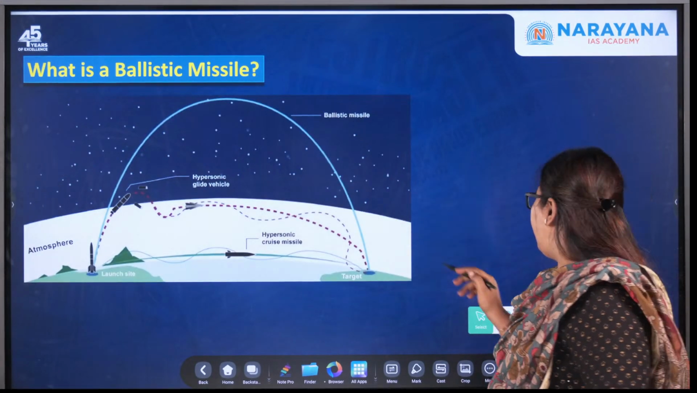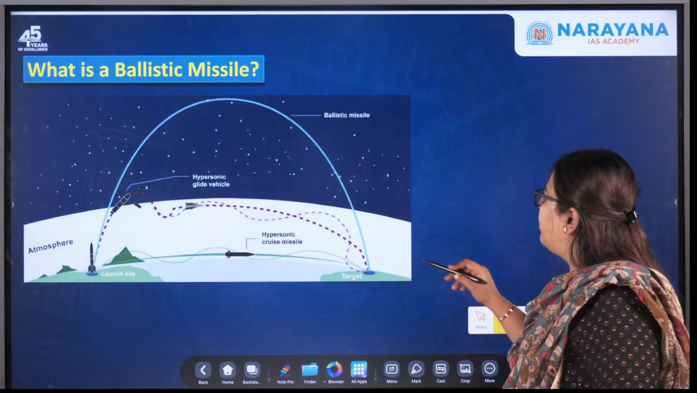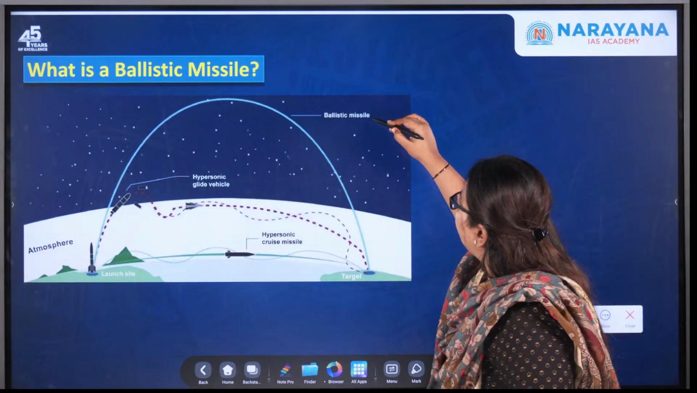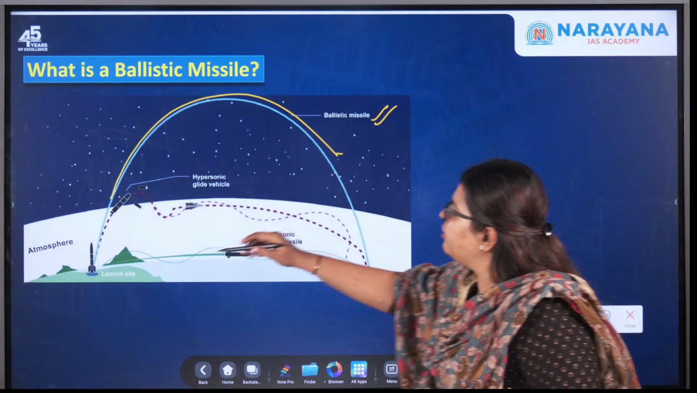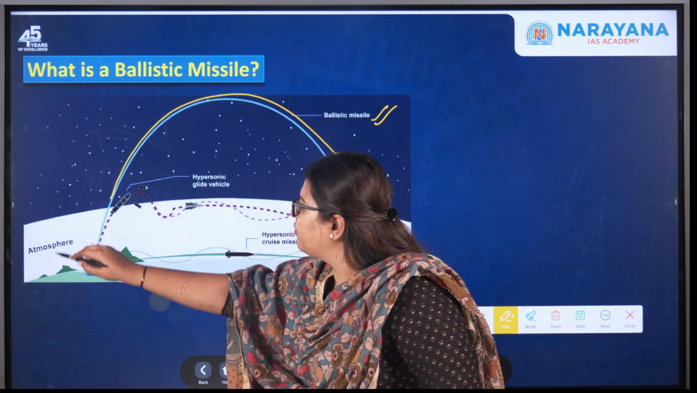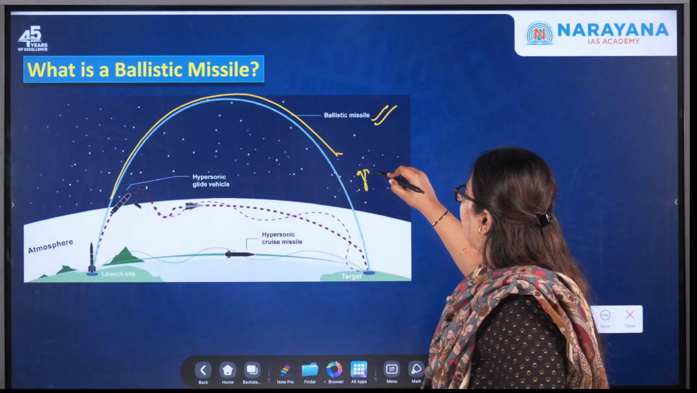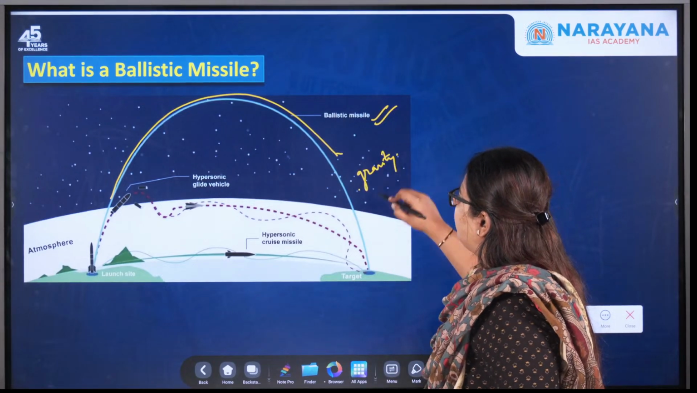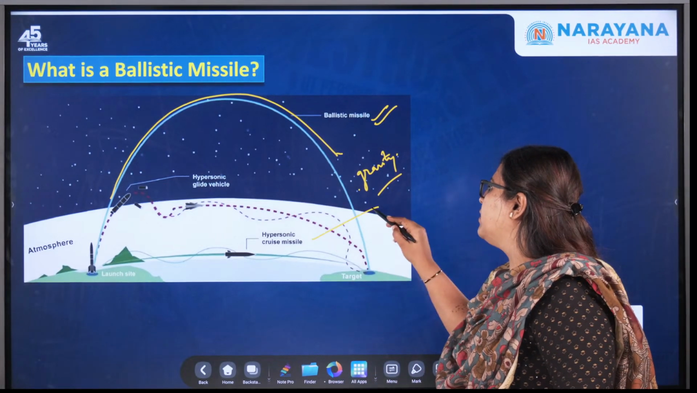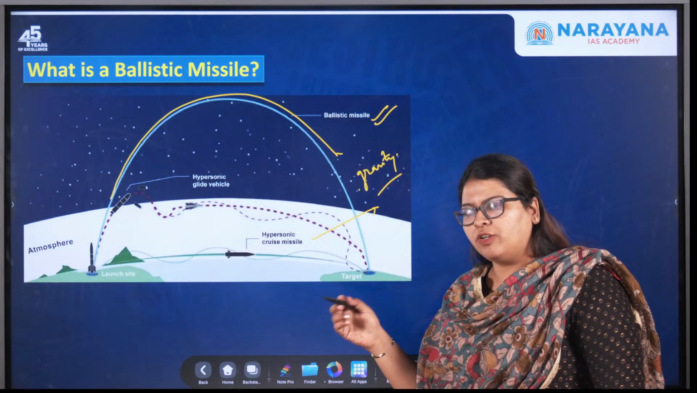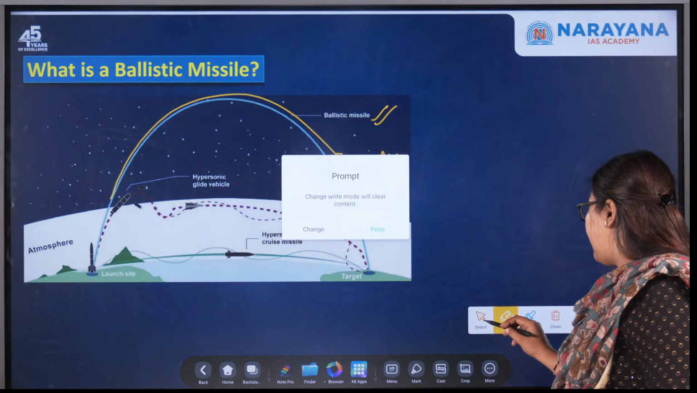Now moving forward, if you look at this particular image, this is the representation of a ballistic missile. It follows this particular trajectory, that is through the atmosphere. You can see this atmosphere goes to the outer space and then it reaches and free falls through gravity. So this is what it is, and however it is different from the cruise missiles. How it is different from the cruise missiles is what we will see in the next slide, in the forthcoming ones.